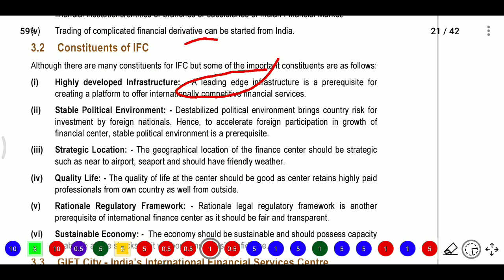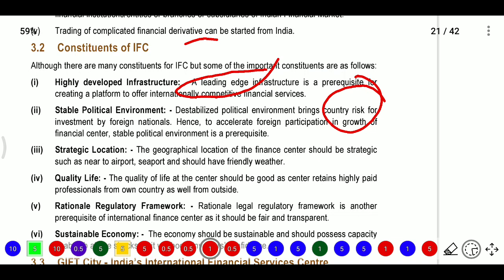Next, a stable political environment will be required. If the government keeps changing, that also affects the IFSC. A destabilized political environment brings country risk for investment by foreign nationals. Foreign nationals will invest by looking at the present government.